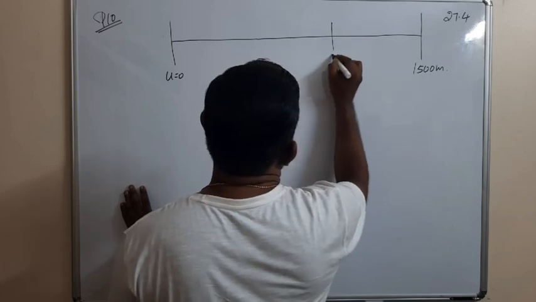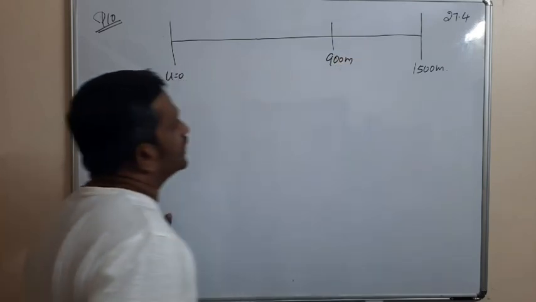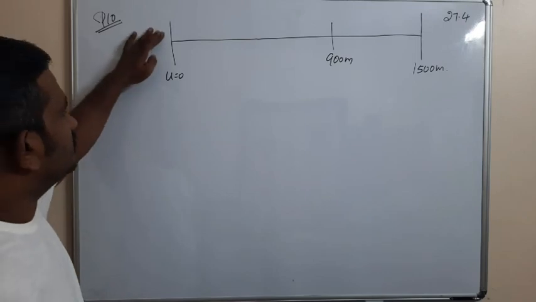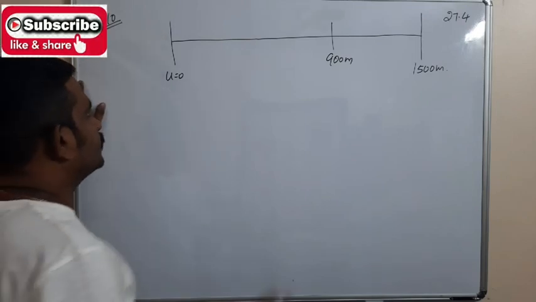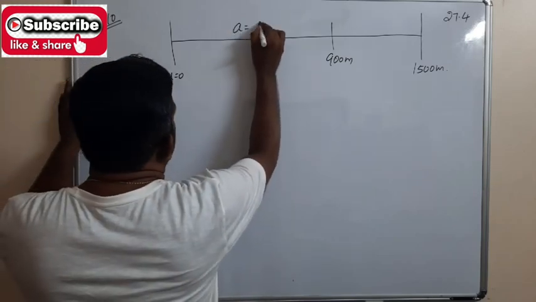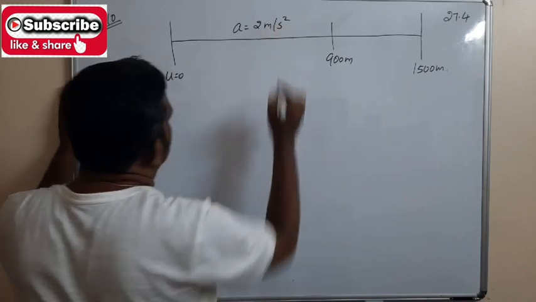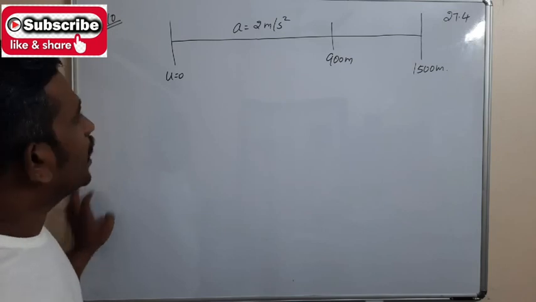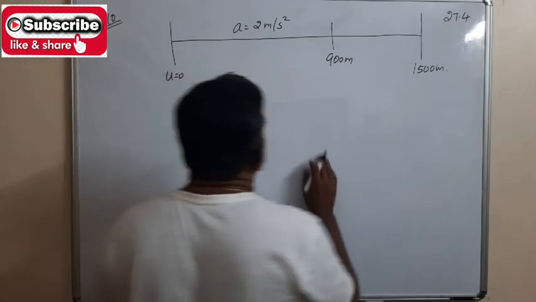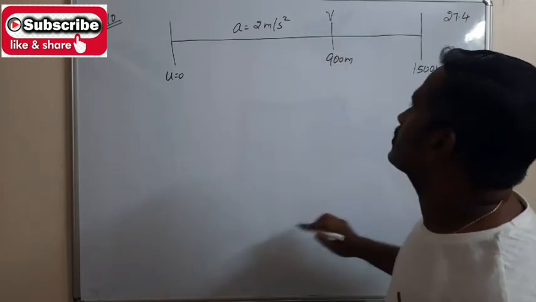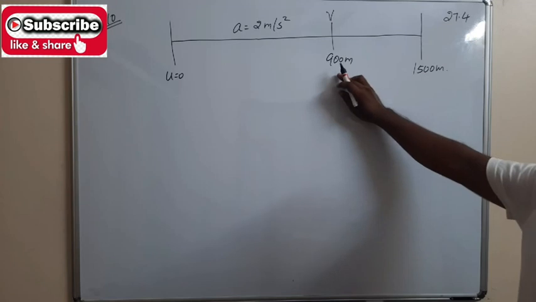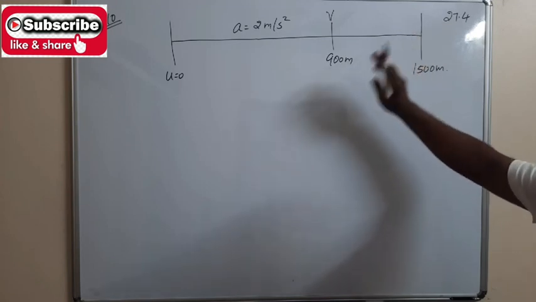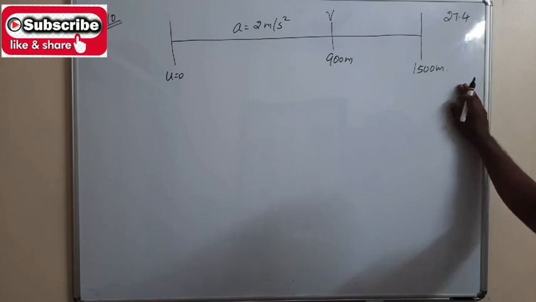The first 900 meter, he accelerates himself with a uniform acceleration of A is equal to 2 meter per second square and reaches a constant velocity V when he reaches the distance 900 meter. And after that, for the remaining distance from 900 to 1500 meter, he runs with that uniform velocity.